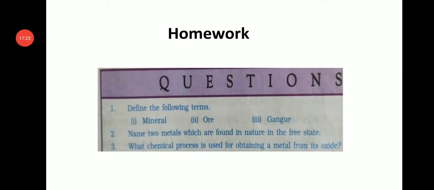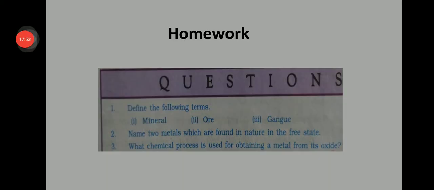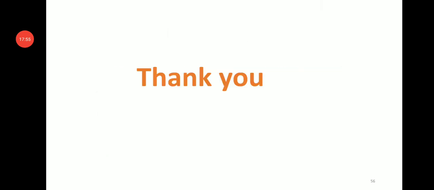So we have reached the end of this class and it's time to give you homework. The first one: define the following terms: minerals, ores, and what is gangue. See the slides and write the answers. Name two metals which are found in nature in the free state, and what chemical process is used for obtaining metal from its oxide? That you have to mention. Yes, thank you.